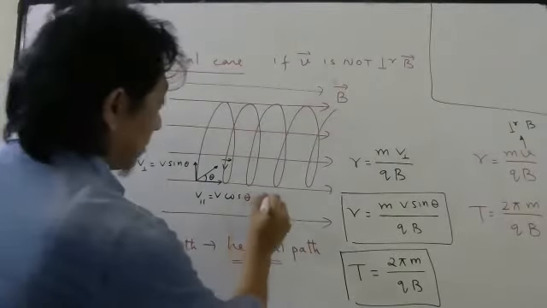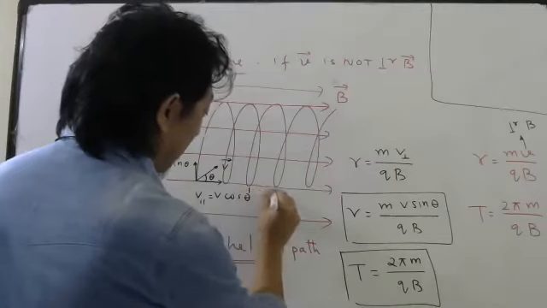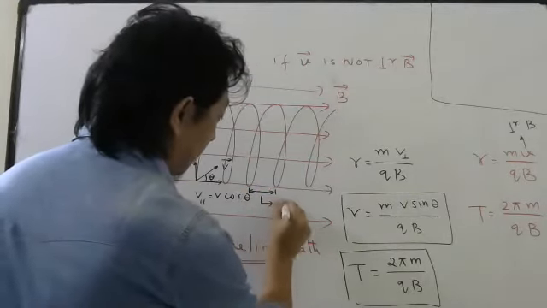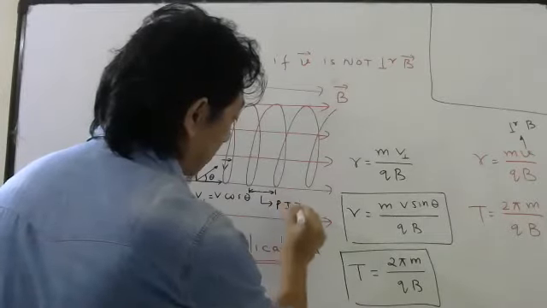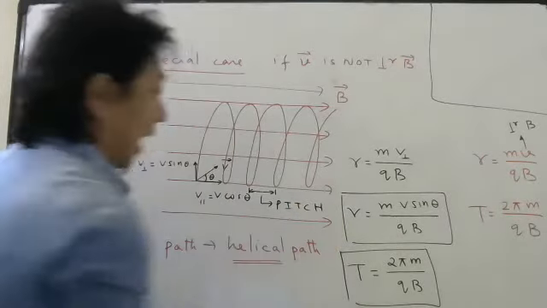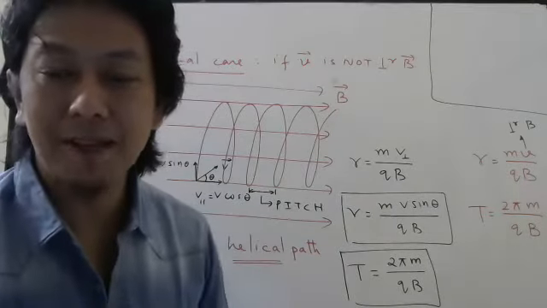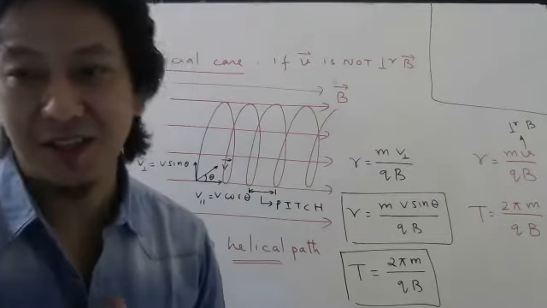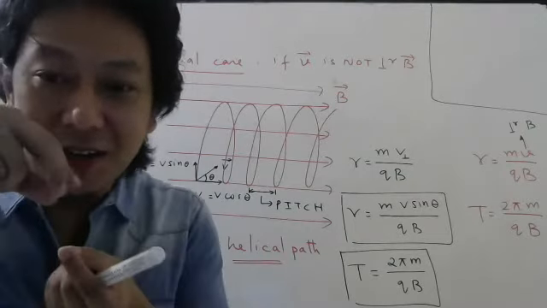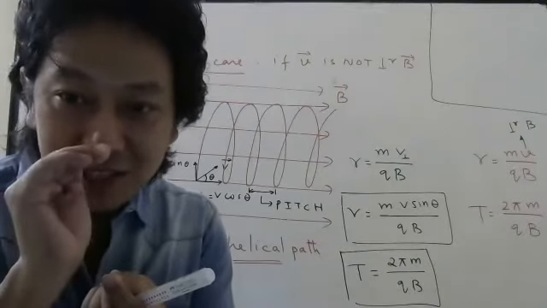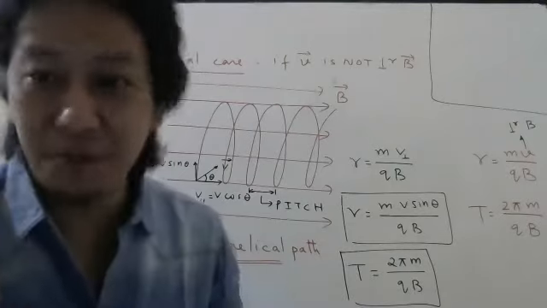Then sometimes they will ask you to derive this distance. So this distance is called pitch, P-I-T-C-H. Those who have done the first PU screw gauge experiment must have learned that in one complete rotation, the distance the screw moves is called pitch.